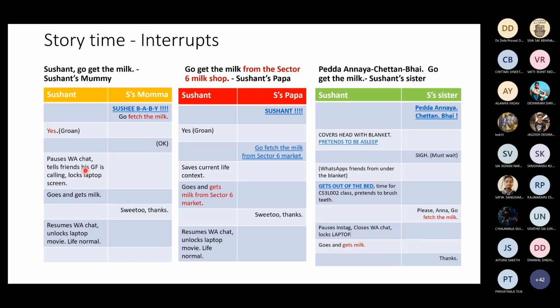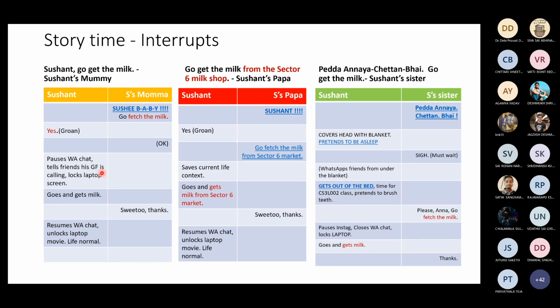So then what does he do? He saves the context. He pauses his WhatsApp chat. He tells his friends his girlfriend is calling. He has to lie, getting milk is not a macho thing. His girlfriend is calling, he locks the laptop screen, that's his context. He goes and gets milk, so he executes the interrupt service routine.